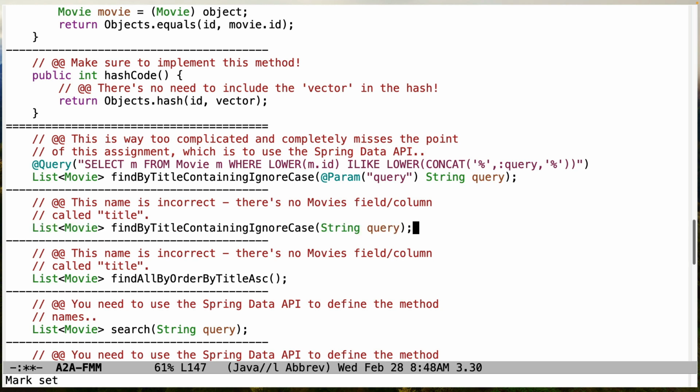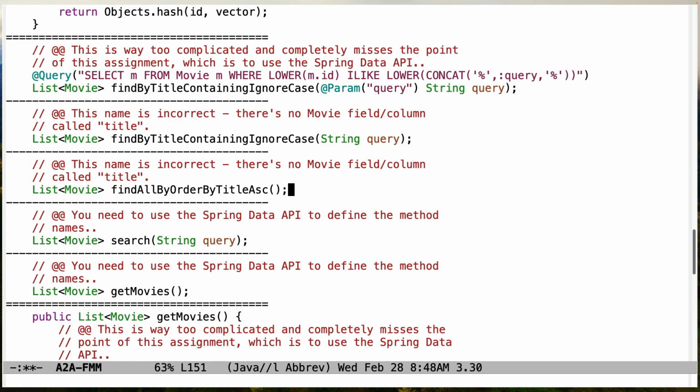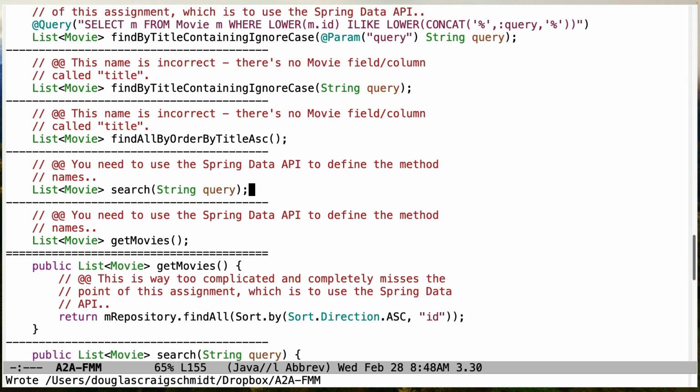There is no title field or column in the movie object, so make sure that you do the right thing there. Same thing down here, there's no title field. You need to use the right field. You also need to make sure that you actually embed the proper keywords into the Spring Data API methods you define. So defining search and get movies doesn't mean anything to the Spring Data API, so this is completely pointless and useless. Won't do anything at all. So make sure that you go back and rewatch the video where we talk about how to do the Spring Data API.